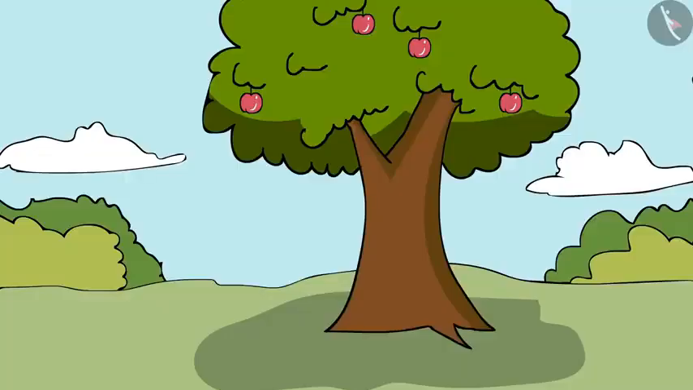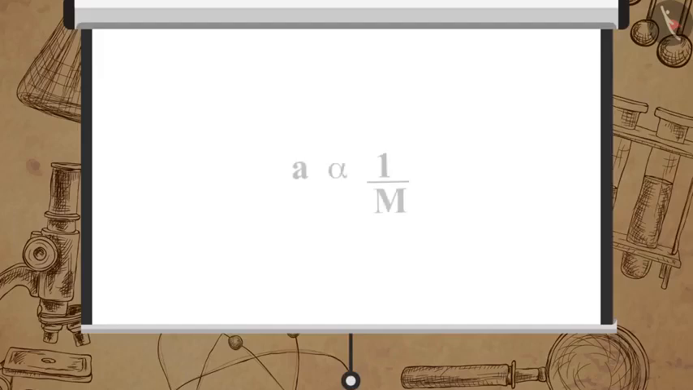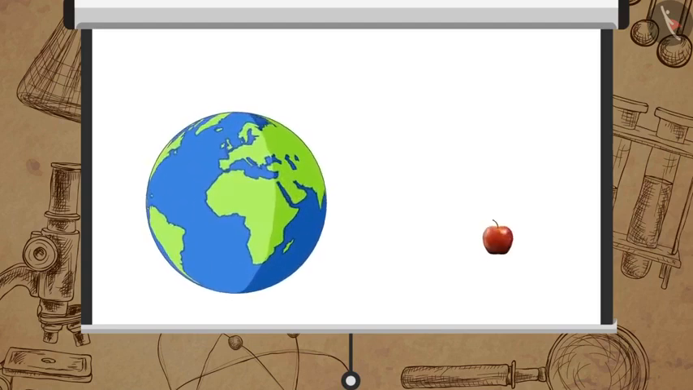But do the objects also attract the earth? If yes, then why don't we see the earth moving towards the apple? It is because, according to the second law of motion, acceleration is inversely proportional to the mass of an object. The mass of an apple is negligible compared to the mass of the earth.